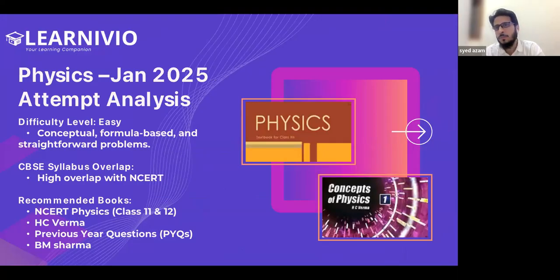Now we'll be discussing subject-wise. I'll be discussing the pattern of physics based on this recent attempt of January, and similarly Mohit sir and Subhu sir will be discussing chemistry. In this example, there were 6-7 sessions. Some sessions were easy, some moderate, but physics was not very tough. Except very few questions, like out of 25, 2-3 questions, for which you have to go beyond NCERT, the theory of every other question was NCERT.